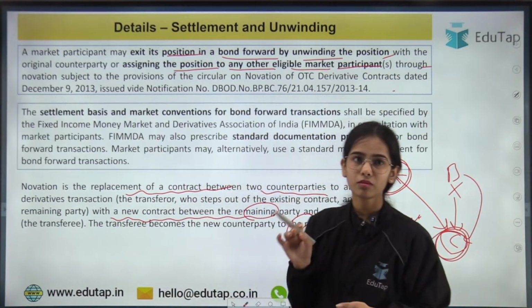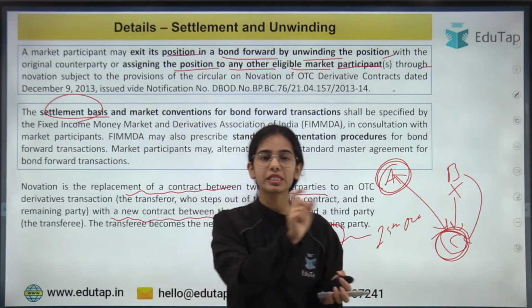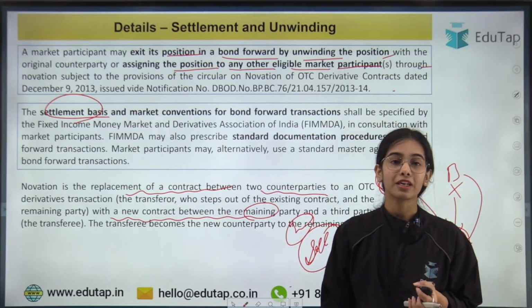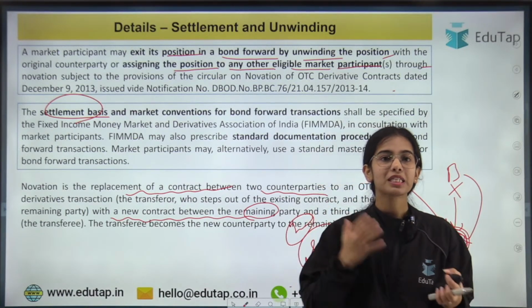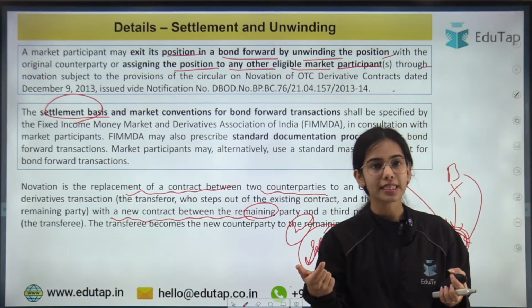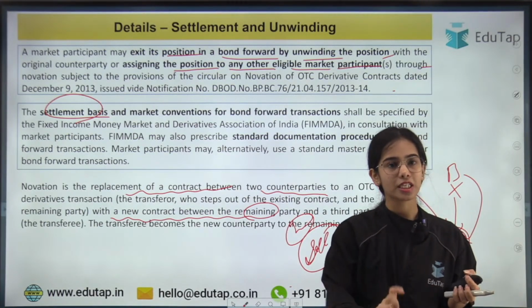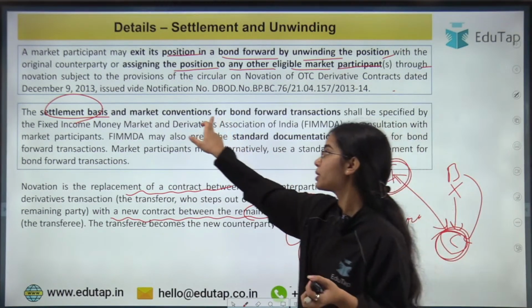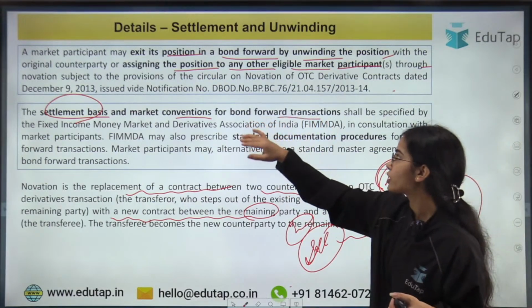Now the settlement basis: in which government securities the physical settlement will be allowed, and in which government securities the cash settlement will be allowed. So what will be the settlement basis? For which forward contracts there will be cash settlement, for which there will be physical settlement, and what will be the market conventions, the rules and regulations in the market for the bond forward transactions.